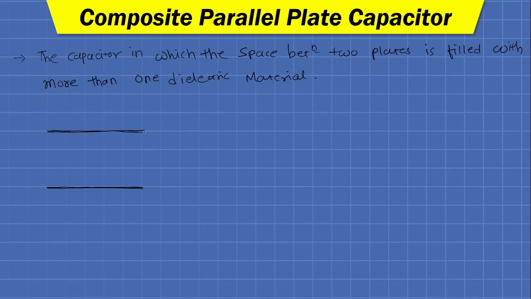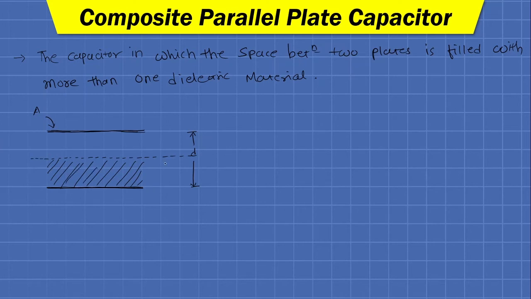Now if we want to fill more than one dielectric medium, then we have two ways. The first way is to fill the dielectric parallel to the plates. So let us say the separation between plates is D, the area of plates is capital A. Fine.